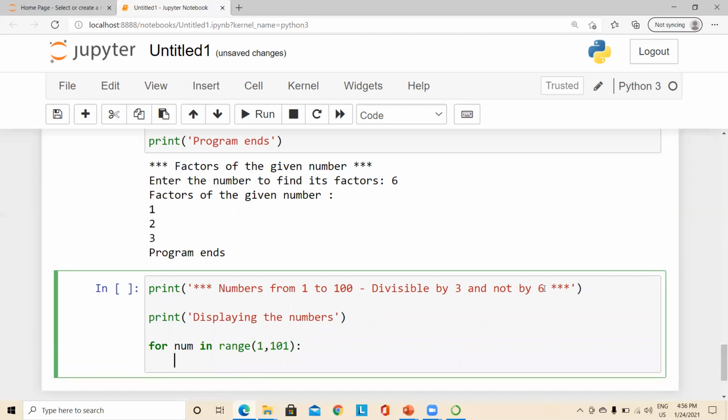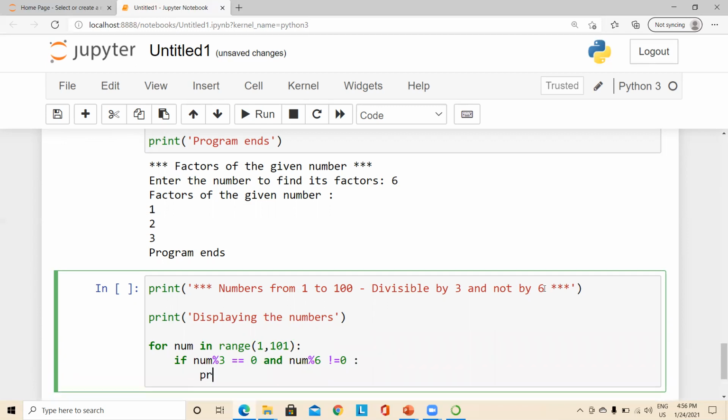And the next step is we have to specify the condition, and the condition is if that number divisible by 3 should be giving as a remainder 0, and at the same time the number divisible by 6 should not be equal to 0. So upon satisfying these two conditions, I have to print what the number is.